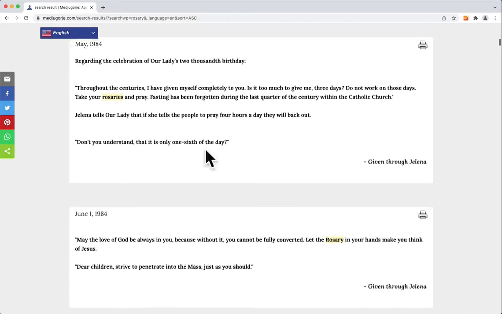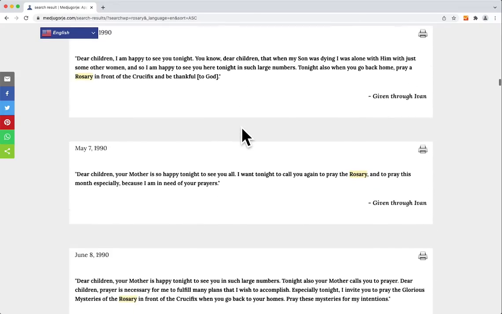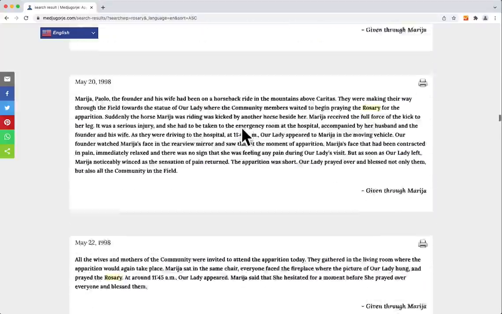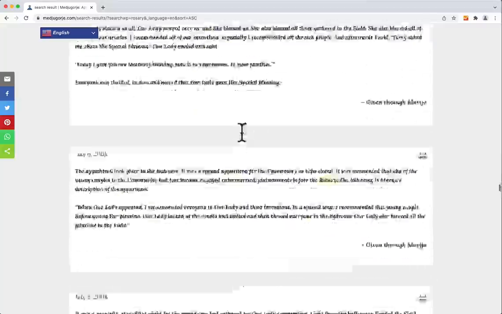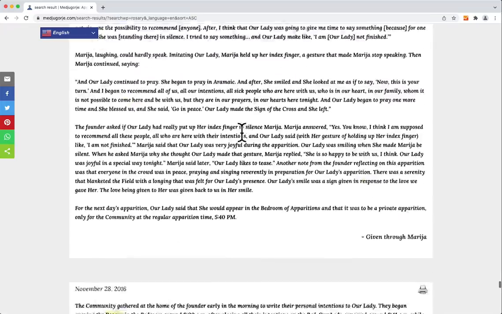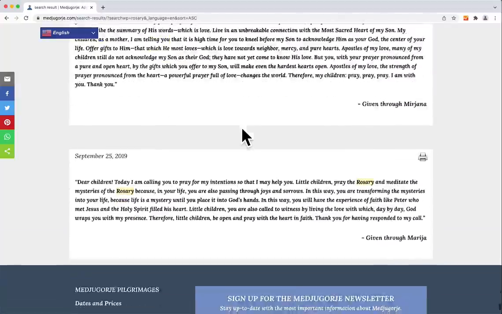One thing that's different from the previous message search is that this does not have what's called pagination. You don't have to click from page to page to keep getting the messages. It's just going to keep loading them in one big long scrolling page all the way to the most recent time that Our Lady has said the word rosary. It's going to just go on and on and on. There we go, to September 25th, 2019.